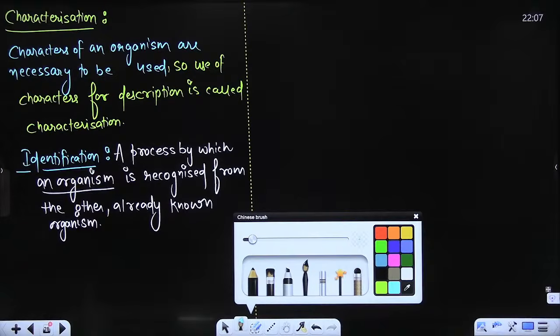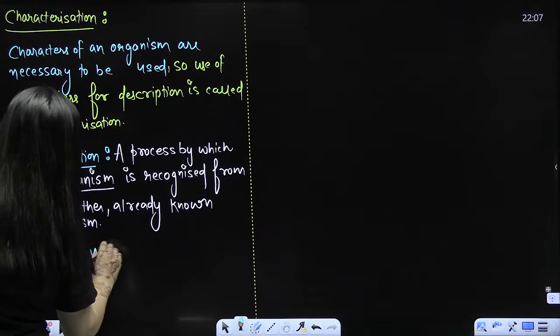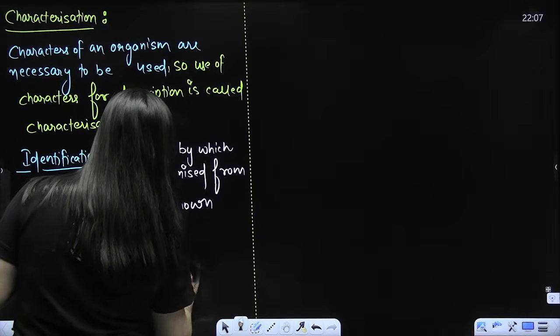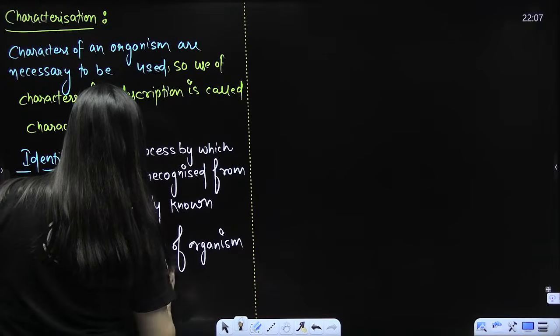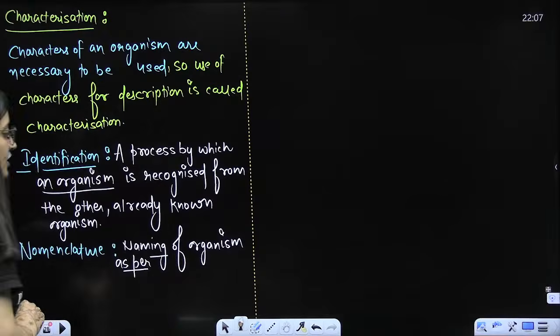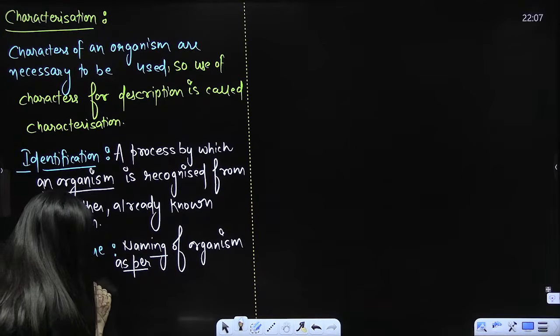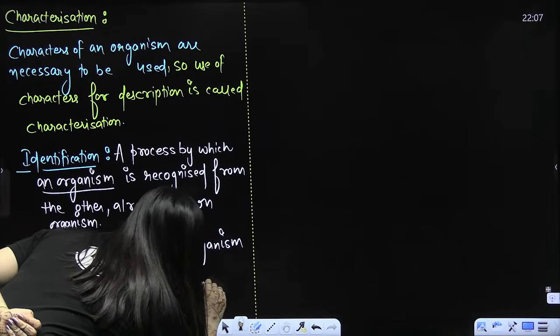Then comes the nomenclature, naming of organisms according to international scientific rules. What's the nomenclature? Naming of organisms as per scientific rules, international scientific naming rules. Am I clear?